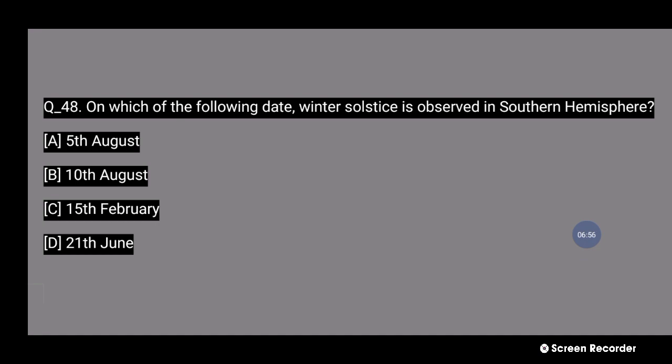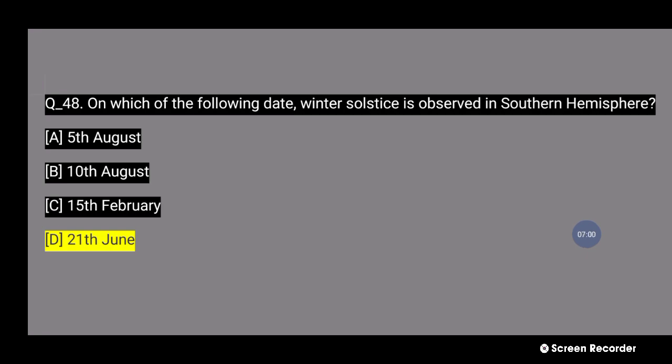Number D, 21 June is the date on which the winter solstice is observed in the southern hemisphere.